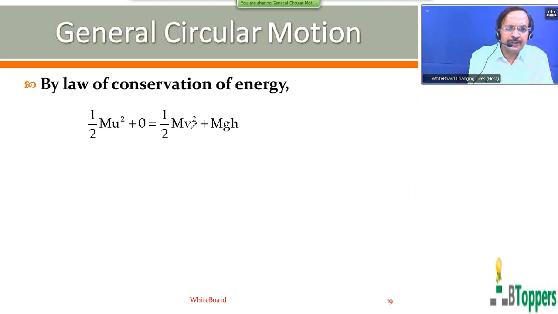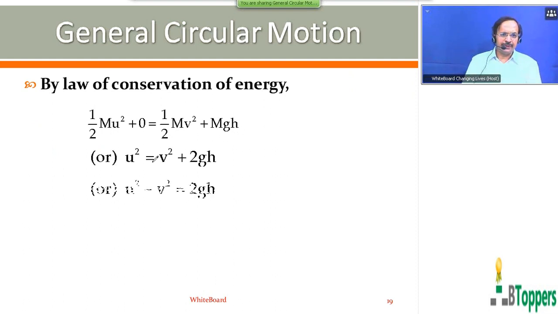v is the magnitude of velocity at a height h above the lowest position. So kinetic energy at a height h above the lowest position is half mv square. Gravitational potential energy of the bob at the instant when it is at a vertical height h above the lowest position can be written as mgh. Or you get u square equal to v square plus 2gh, or u square minus v square equal to 2gh, or you can write v square equal to u square minus 2gh.